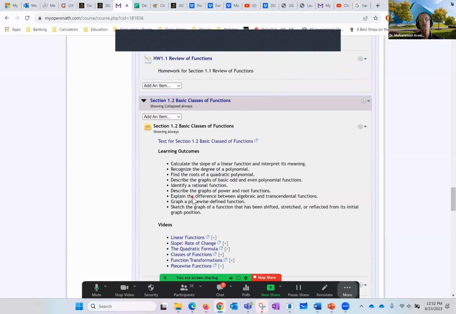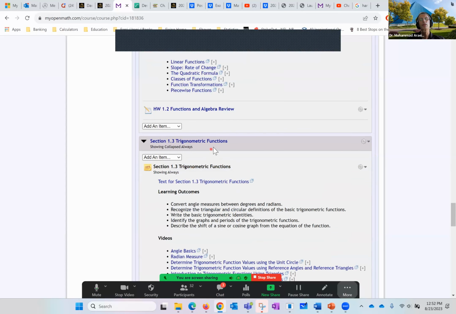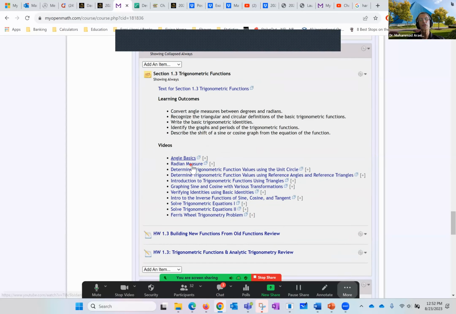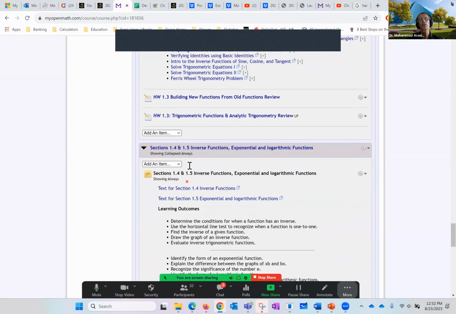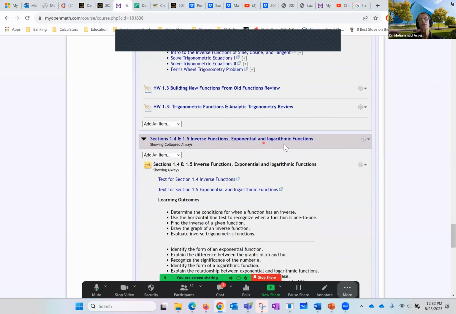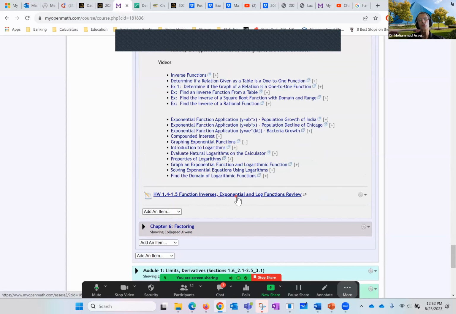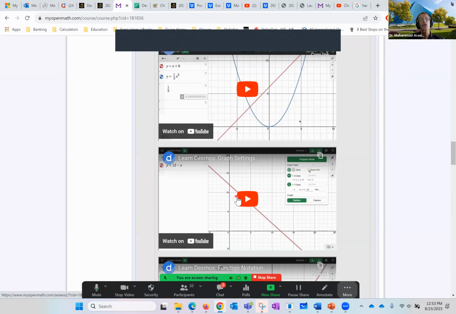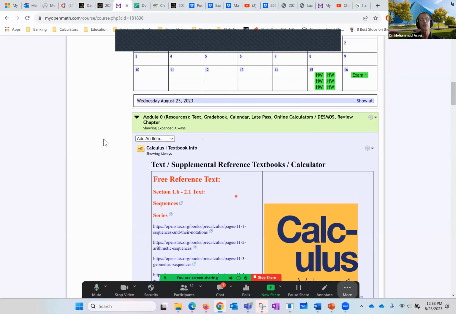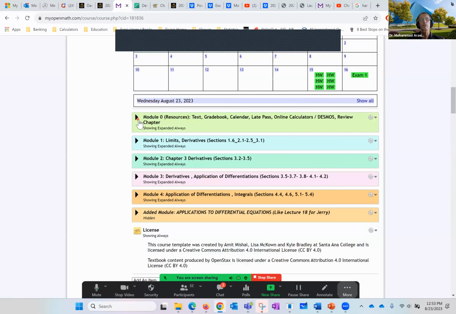Basic class of functions, some basic trigonometric functions, building functions from old ones, inverse functions, exponential and logarithmic functions, factoring, everything you need to get you ready for the courses here. But as I mentioned, check it out. If you don't need the review, so be it.